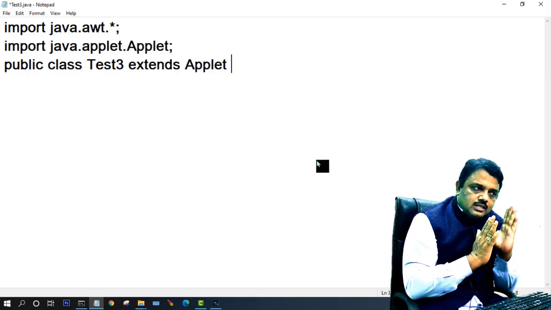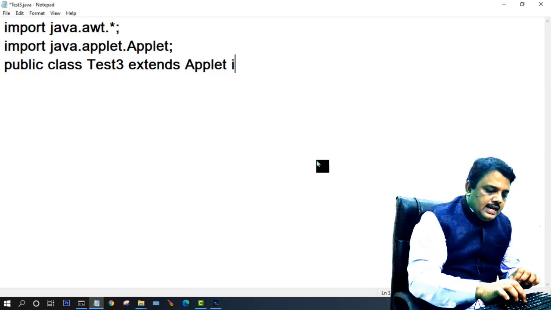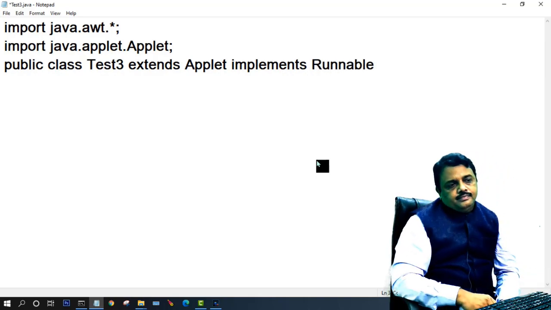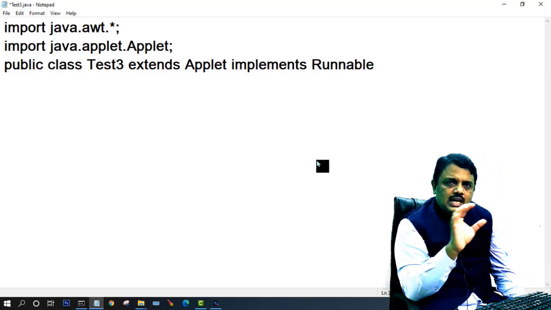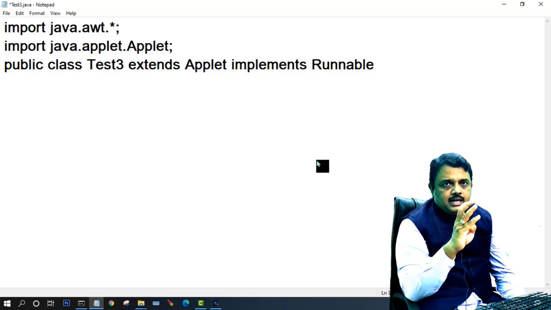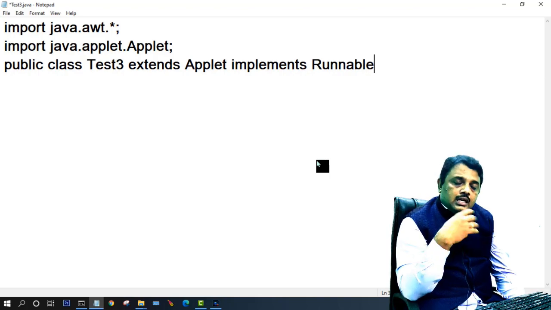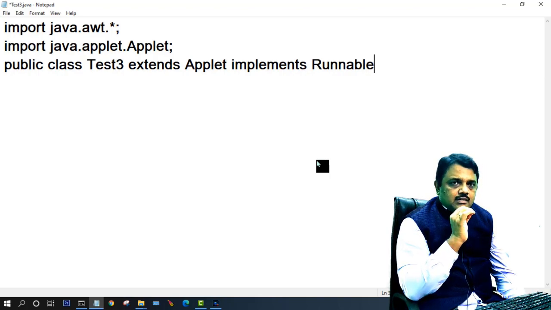So Applet is a class, TestThread is also a class. The TestThread class inherits from Applet, and here I write implements Runnable. I think everybody must know the life cycle of the applet: the init method, the start method, the stop method, and the destroy method.